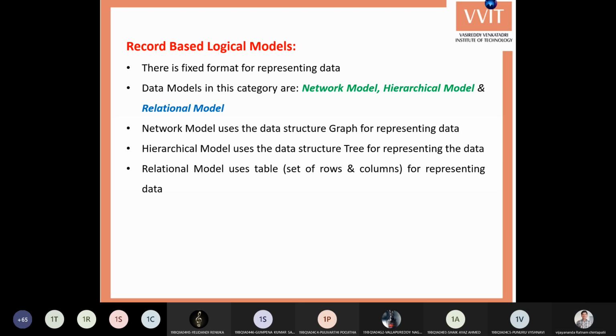When you observe these models, every model will have a separate format. We have a separate model for representing the data, for representing the students' information. Now we'll see the well-known relational model, how the data is stored in a relational model, and how the network model represents the data in a database.